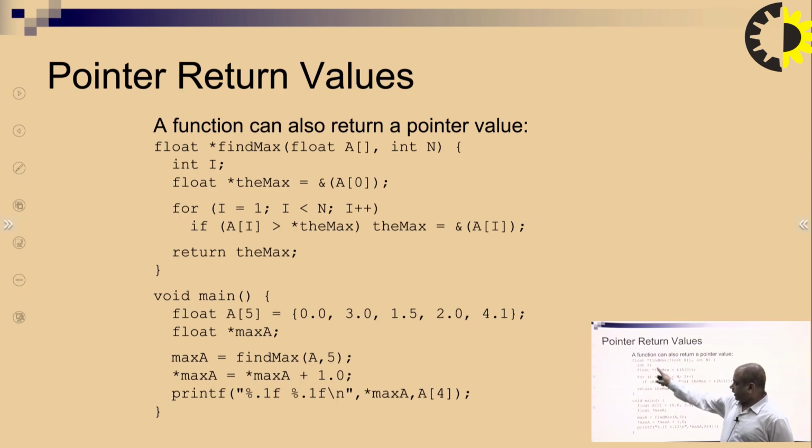After that, integer i, float star the max. The initial value of the max I am taking as 0. Next, I initialize the loop 1 to n. In that case, I use the if condition. If a of i is greater than max, in that case a of i will be shifted to the max, and that returns the max. So the max value will be returned here, and that is going to be printed here. So we will get the max value as a value.